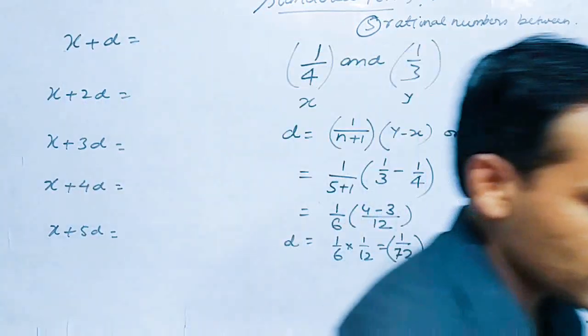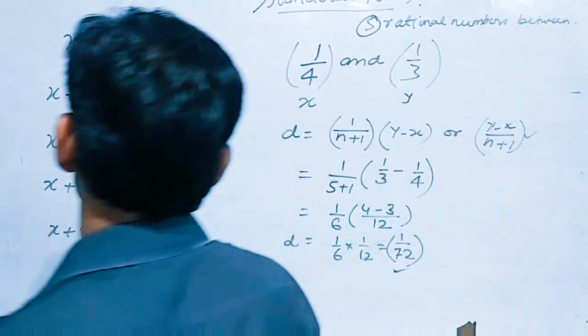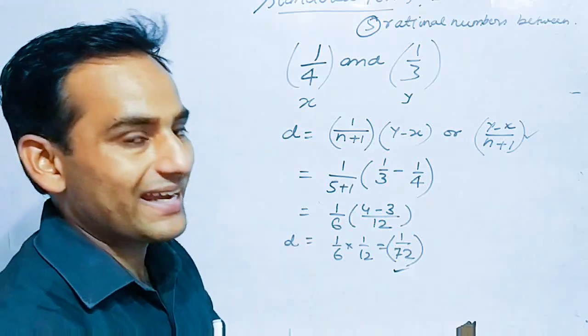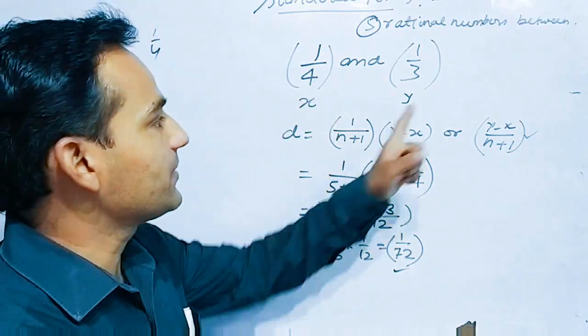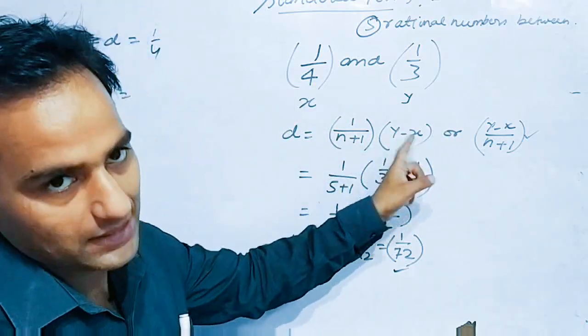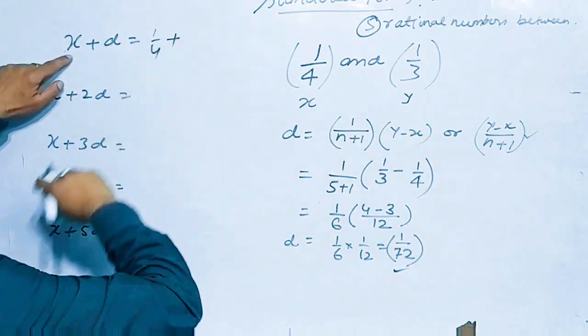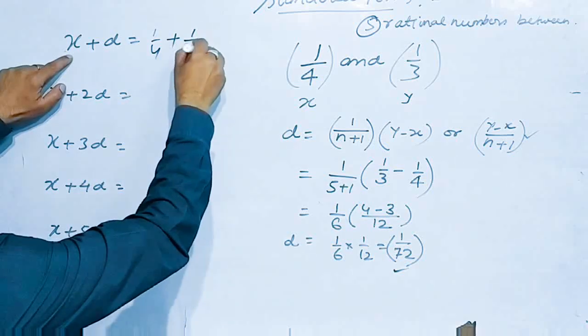Now let us solve this. x plus d means what? x is 1 by 4. एक चीज आपको हमेशा याद रखनी है कि x हमेशा छोटा नंबर ही होगा, y हमेशा बड़ा होगा, क्योंकि आप क्या कर रहे हैं? y minus x. y will be greater than x. So x plus d means 1 upon 4 plus d, which is 1 by 72.